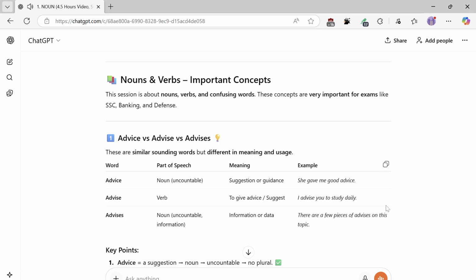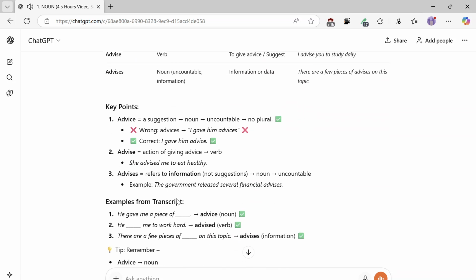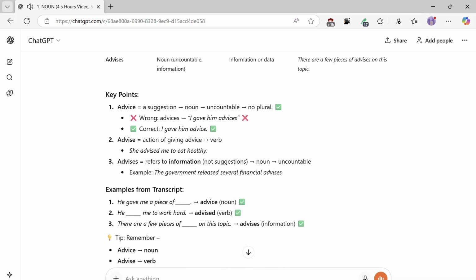Key points. 1. Advice means a suggestion; it is a noun, uncountable, no plural. Wrong: I gave him advices. Correct: I gave him advice. 2. Advise is the action of giving advice; it is a verb. She advised me to eat healthy. 3. Advises refers to information, not suggestions; noun, uncountable. Example: the government released several financial advices.